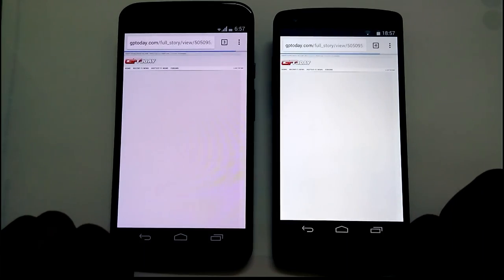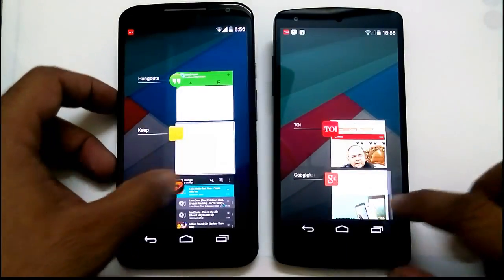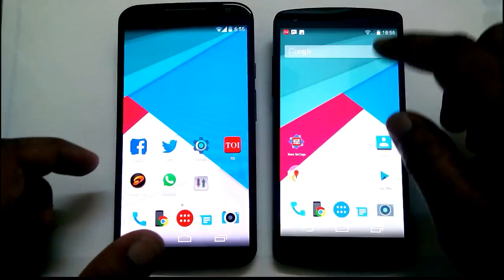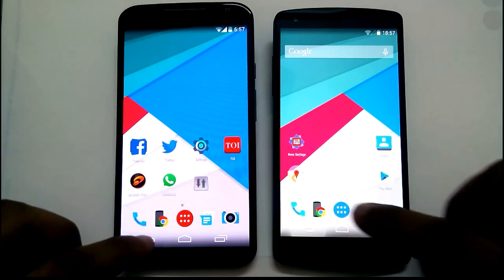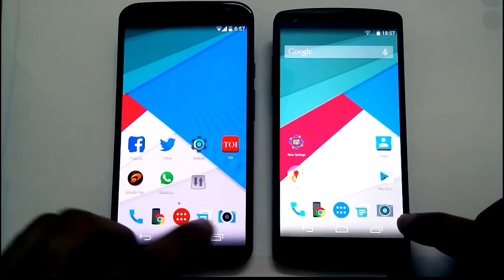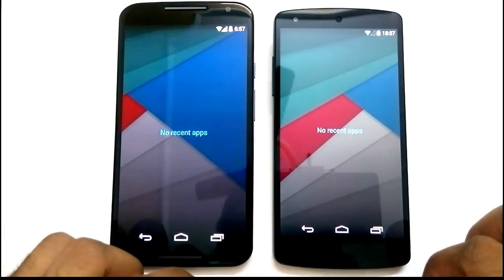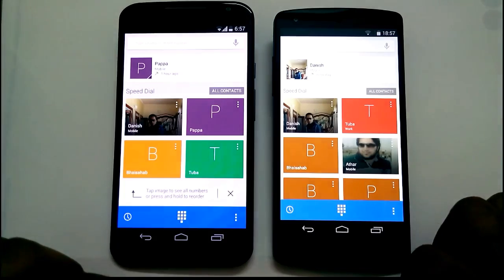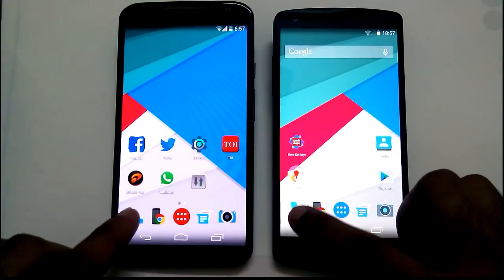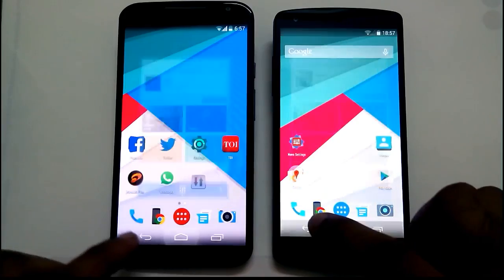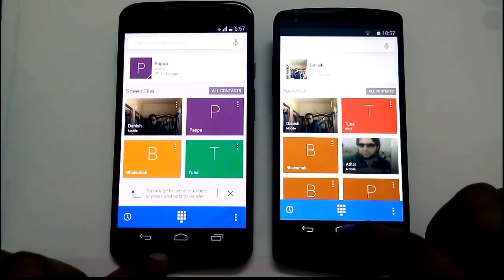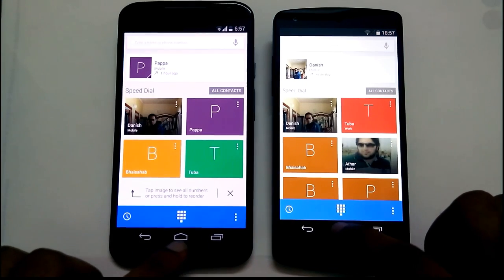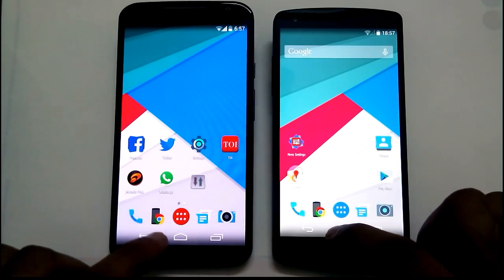We'll start with the Dialer app, as first and foremost, a phone is used to make phone calls, and Dialer is probably the most used app. We'll clear all the recent apps first, and then we launch the app on Moto X and Nexus 5. As you can see, both launch very smoothly and in very quick time. We try again. Now that the app is in the random memory, it'll launch even faster as it doesn't require initialization. So, no fiddling around here. Identical app on both, same behavior, very smooth and fast.